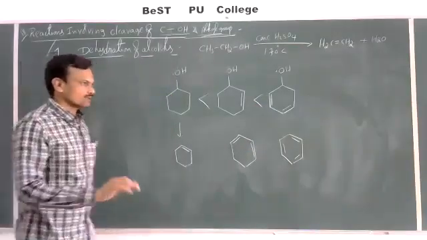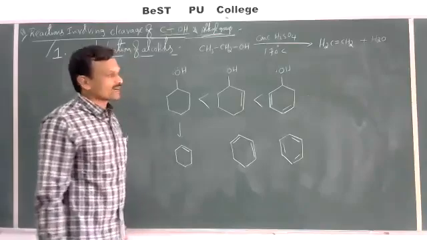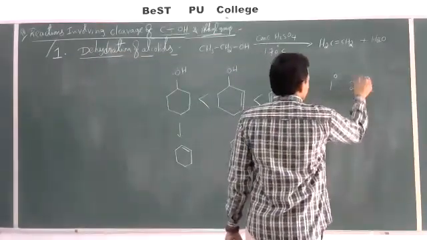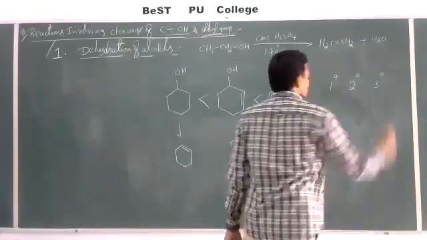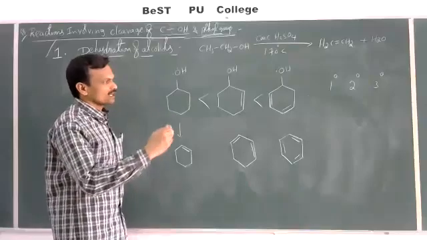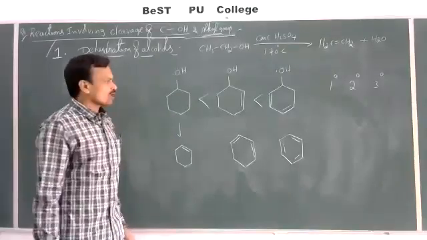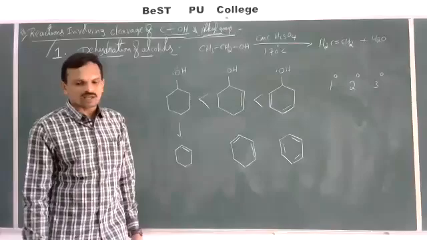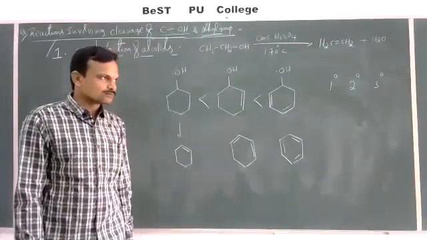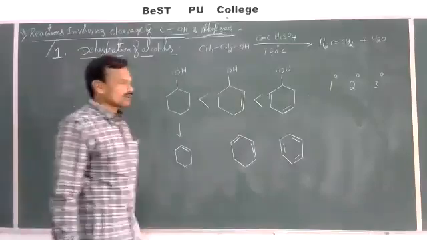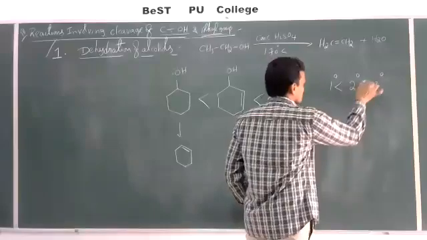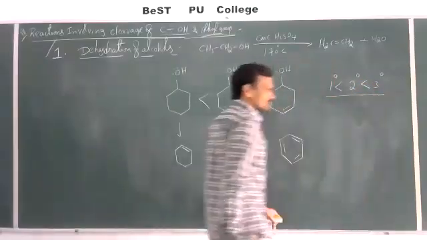Okay, right. Suppose you take different alcohols: primary alcohol, secondary alcohol, tertiary alcohol. Out of these primary, secondary and tertiary alcohols, which undergo dehydration readily? So the order of reactivity of different alcohols for dehydration is primary less than secondary less than tertiary.